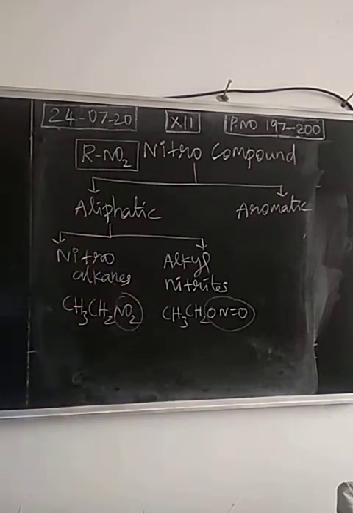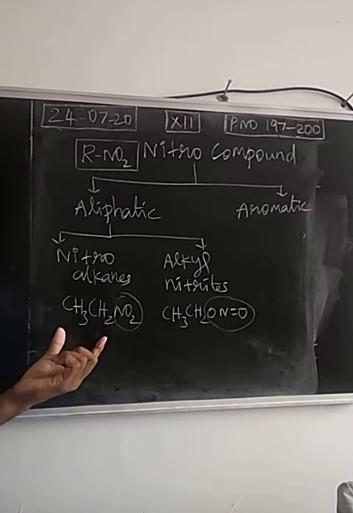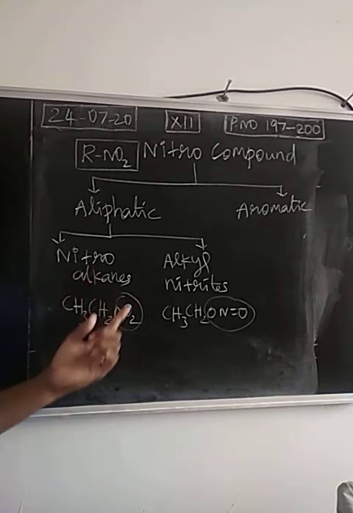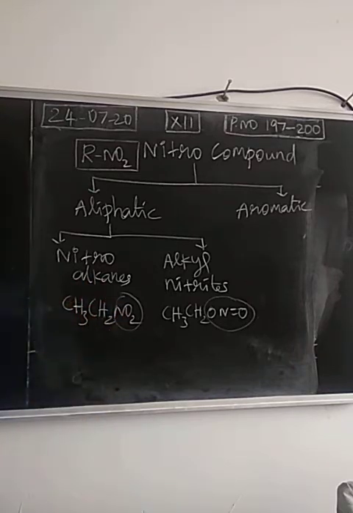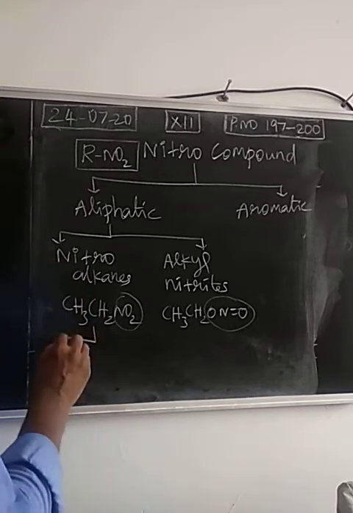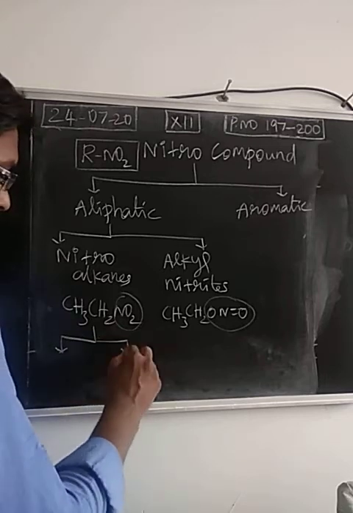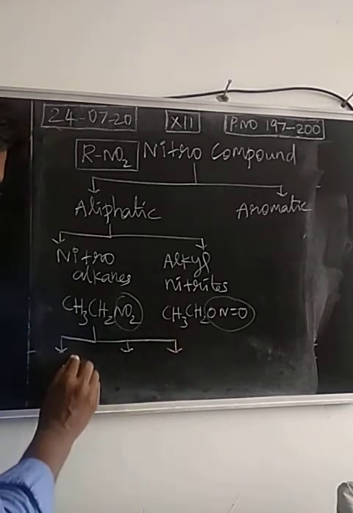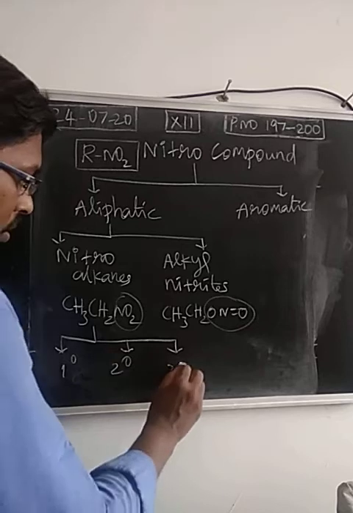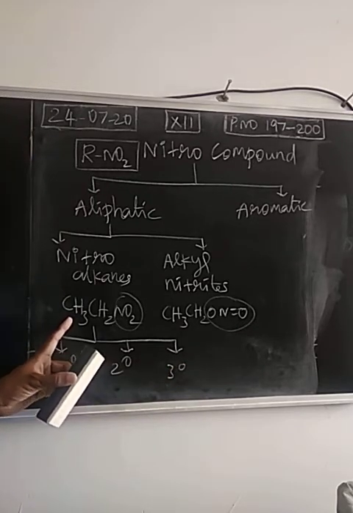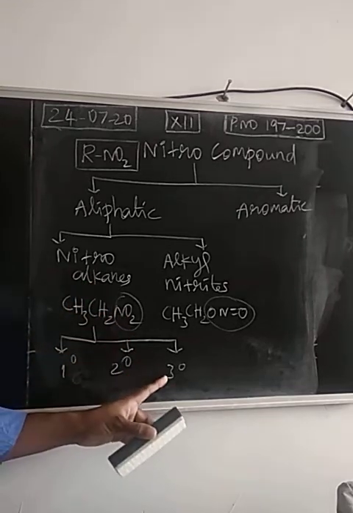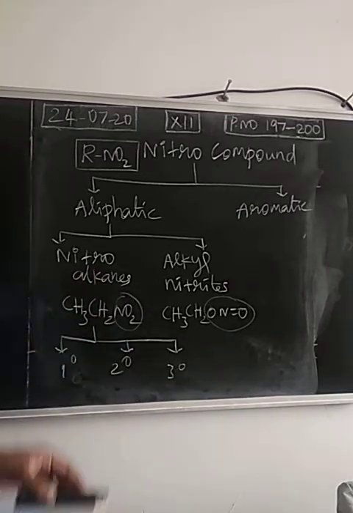So aliphatic compounds are of two types. Then this is an alkyl group: methyl, ethyl, propyl, butyl. We know that there are three types of alkyl groups. So again, nitroalkane is classified into three types based on the alkyl group: primary, secondary, tertiary. Primary nitroalkane, secondary nitroalkane, tertiary nitroalkane.